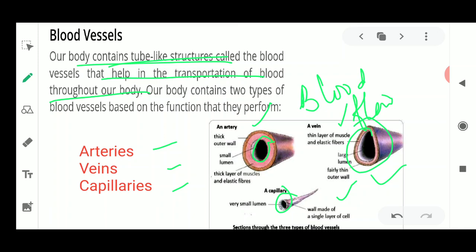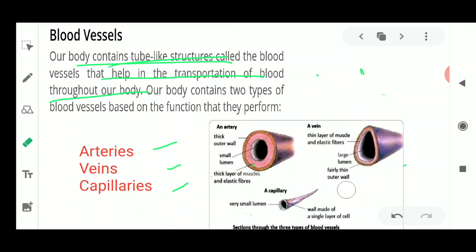So arteries have a small space for the blood flowing. Suppose this is a tube, and for watering your plants you will have two or three types of pipes. One is a pipe which has a big hole, and another has a small hole. So the pipe with a small hole in the center is known as an artery. Similarly, it is used here for the transportation of the blood from one place to another.